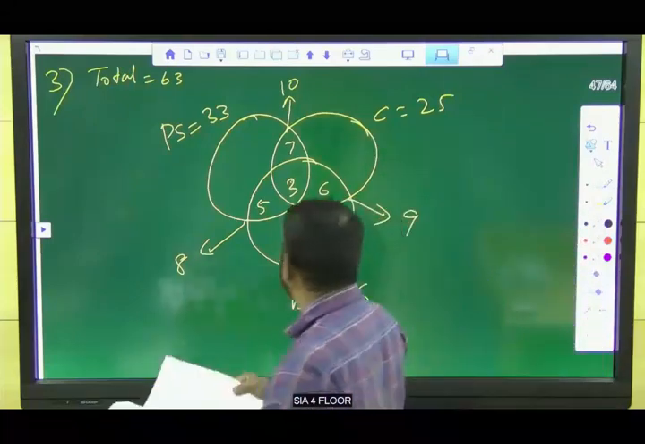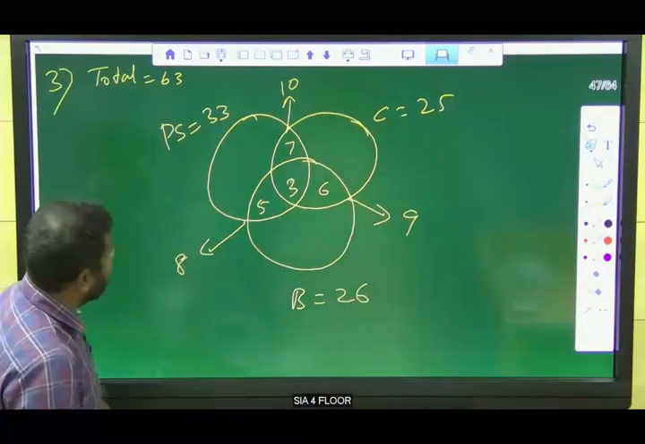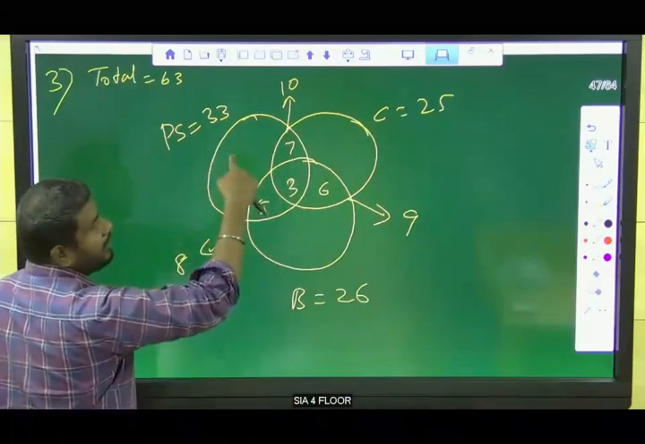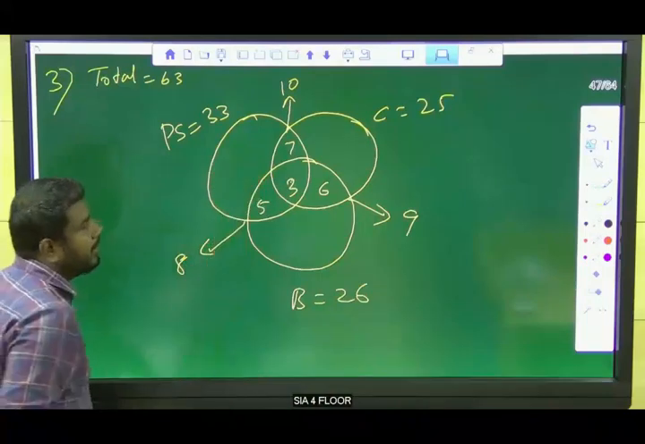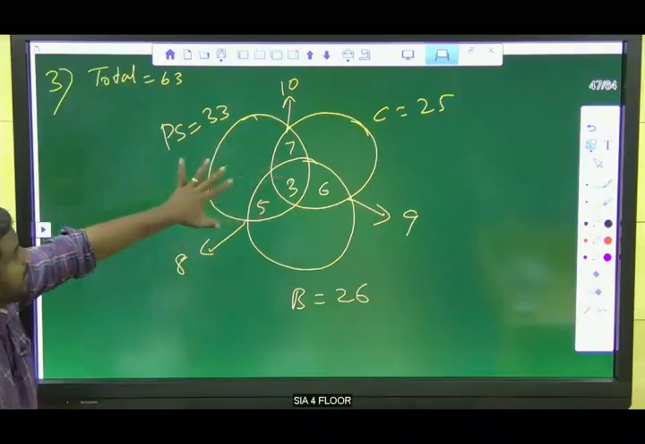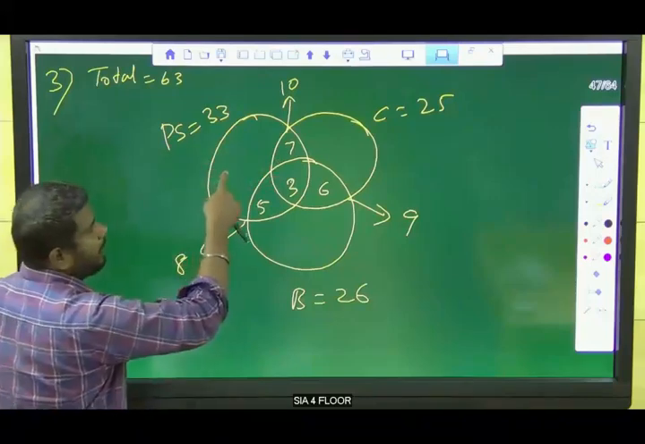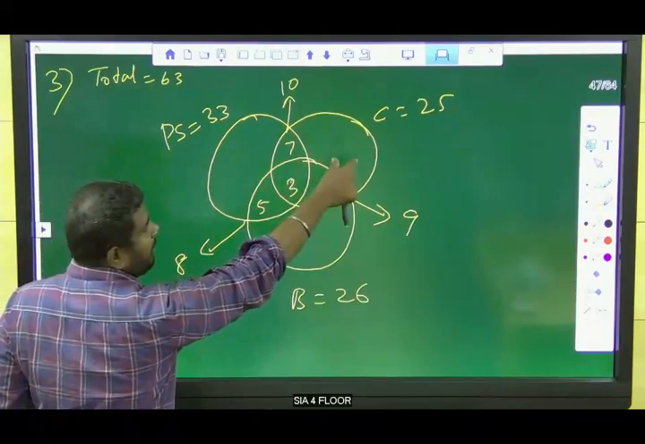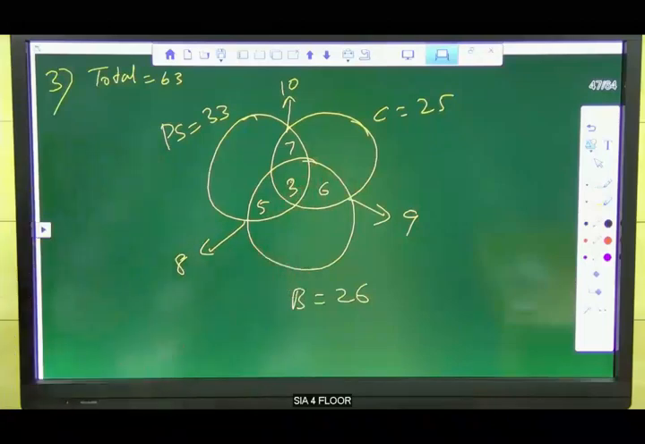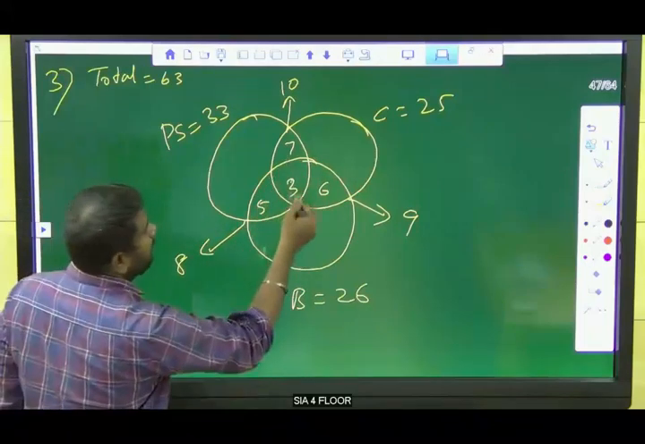Okay, now next. Listen here. We know all these 3 values. Only 4 values for a diagram. Now we need to find only political science. This part is only political science. This part is only chemistry. And this part is only botany. We need to find that. How can we find that? Very simple. Count these values.